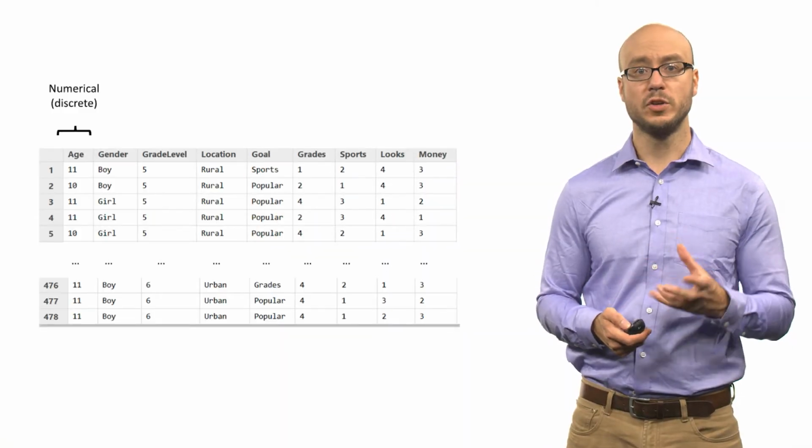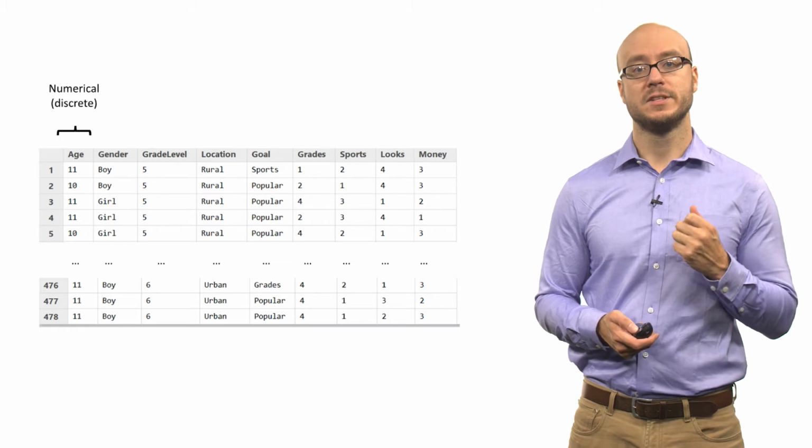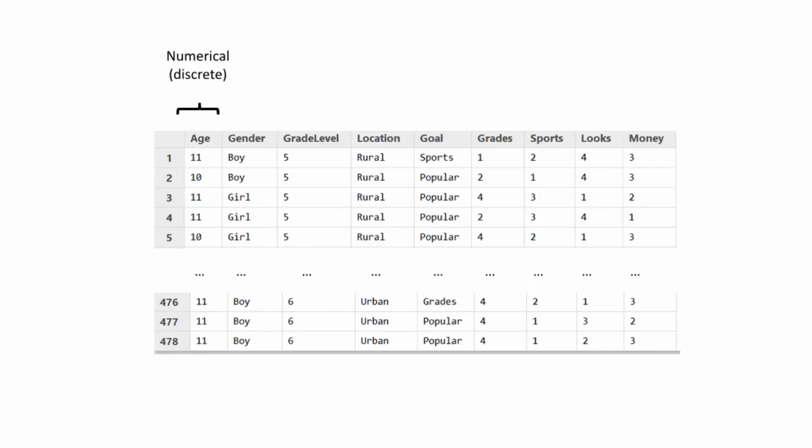So just to review these kinds of variable types, this first column, it's a discrete variable because you have these non-negative counting numbers that really constitute the information for that first column. The second variable is categorical. It's nominal, so there's no inherent ranking to whether you're a boy or girl. The next variable is discrete and it's numerical because you're not 5.5 grades. You're 4th, 5th, or 6th grades in terms of the information in this data set.